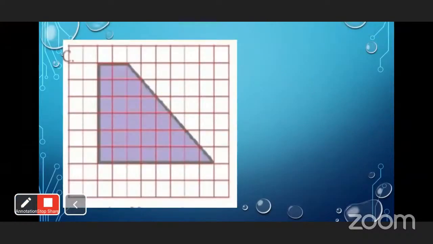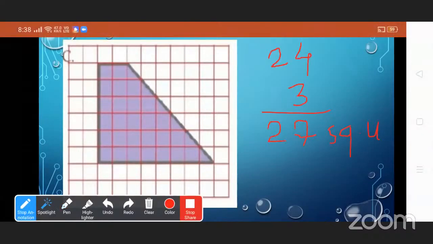Now see the next one. Here we find the squares. Let's count 1, 2, 3, up to 27.